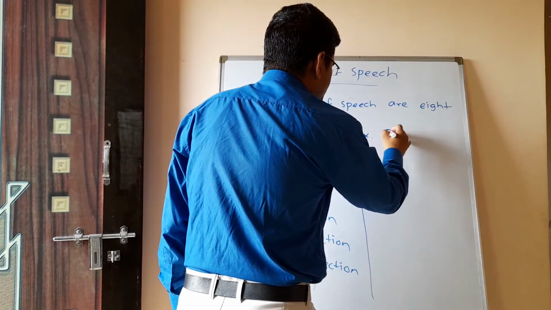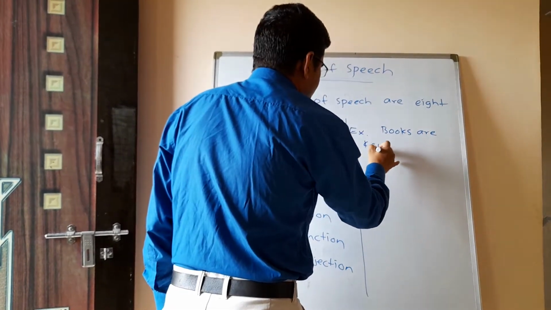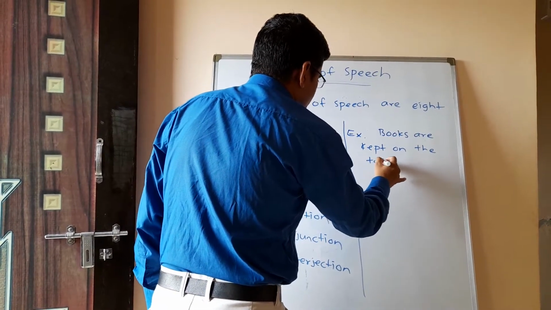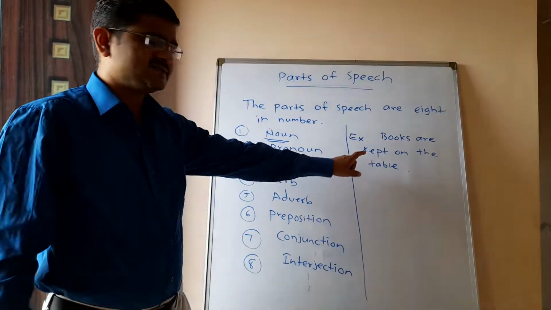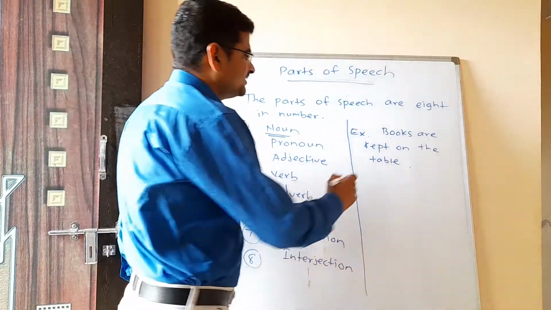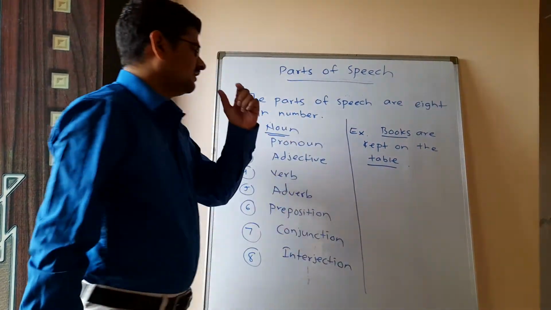Example, see here. Books are kept on the table. So see here, this is the first example. Books are kept on the table. In this particular sentence, we can call books as well as table nouns.